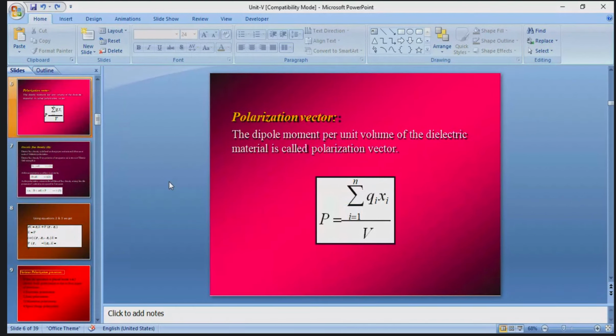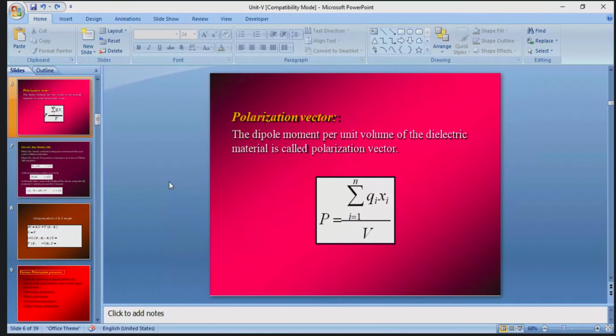Next heading, polarization vector. What does the polarization vector mean? The dipole moment per unit volume of the dielectric material is called the polarization vector.